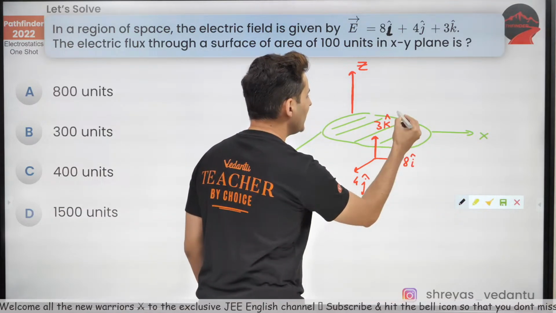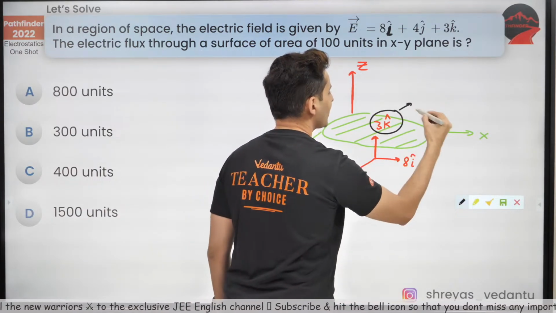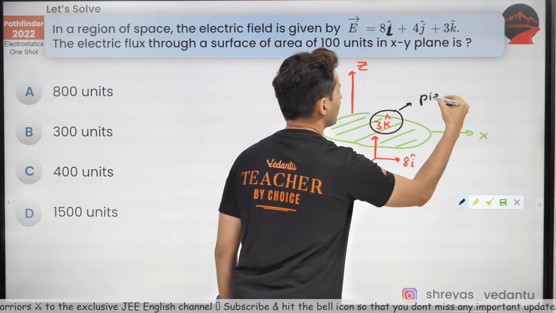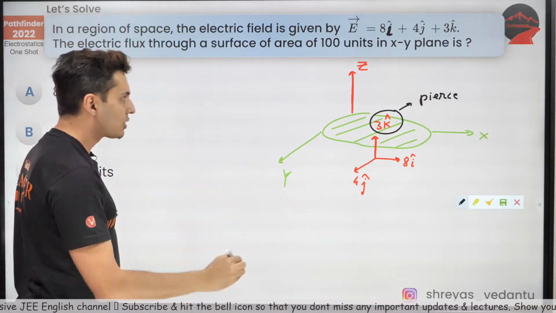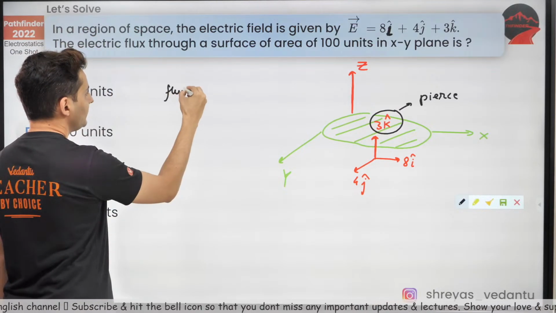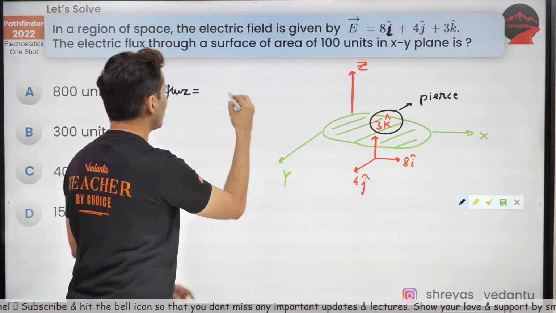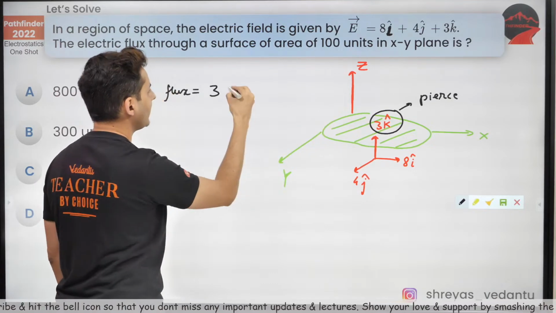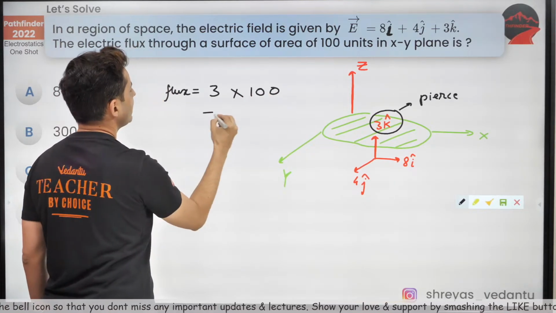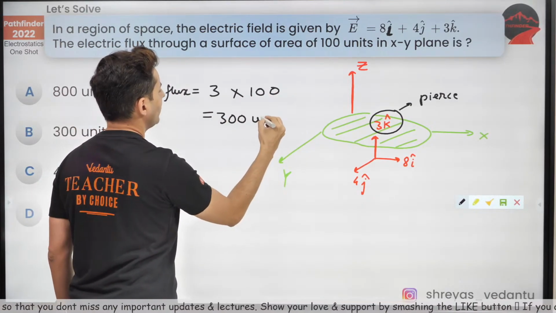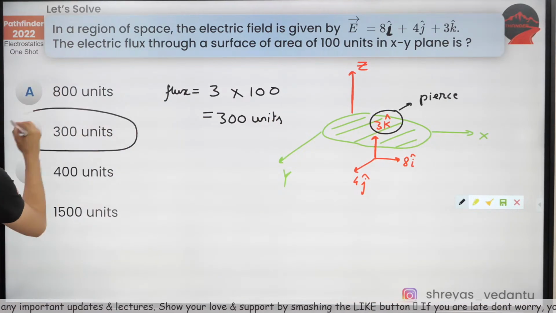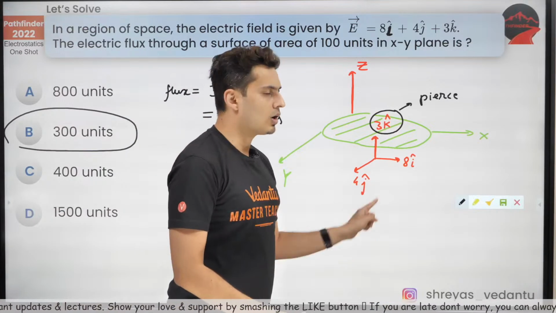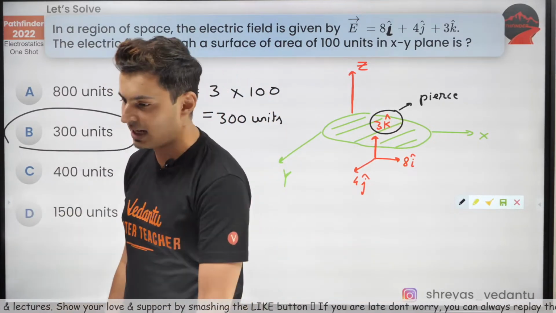Hence, you should only take this component, which actually creates the flux. It pierces through this area. That's why the flux is only that component, which is 3, into area, which is 100. Hence, the answer is 300 whatever units are there. That's the answer. Option B is correct. I hope that is clear. These 2 components are not responsible for that.